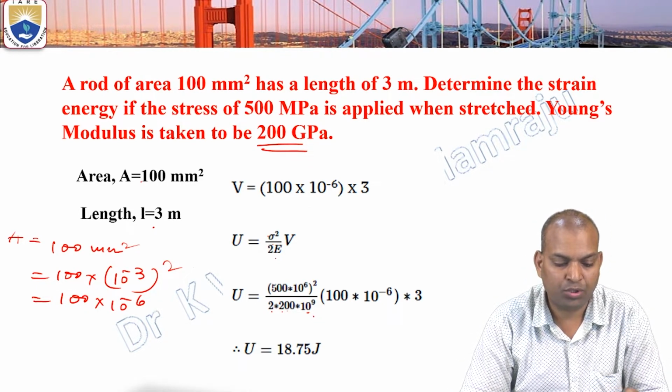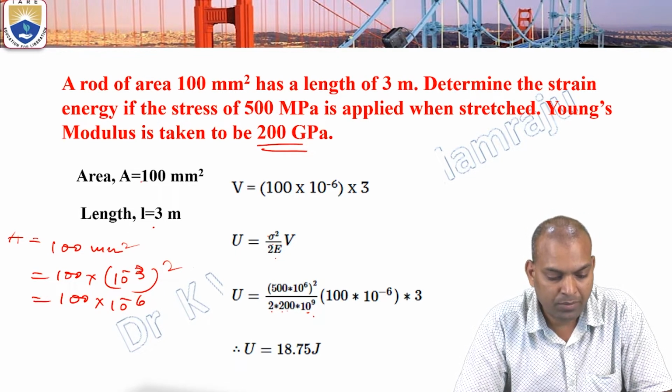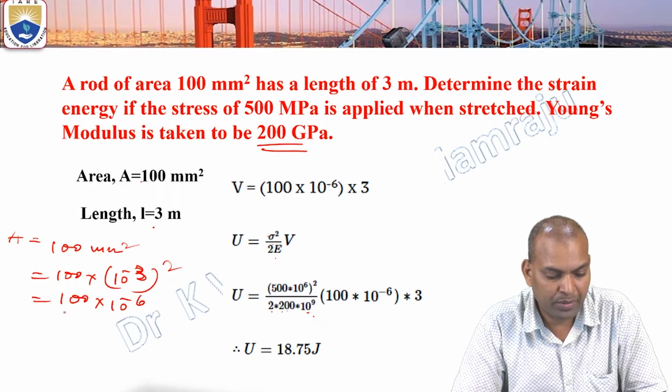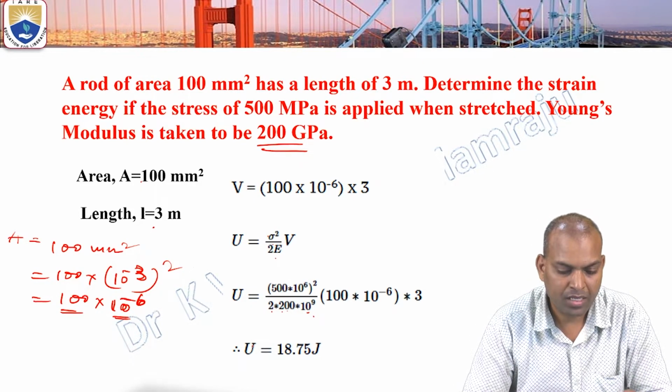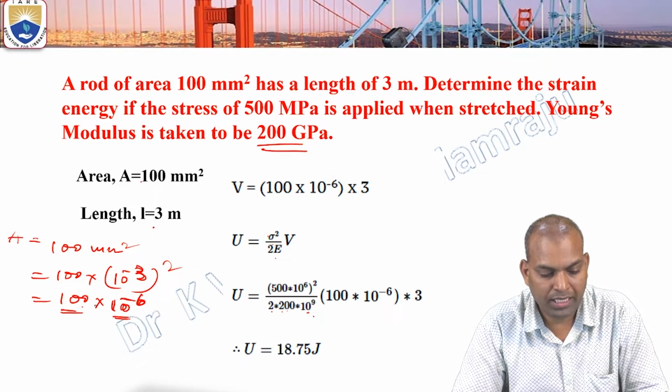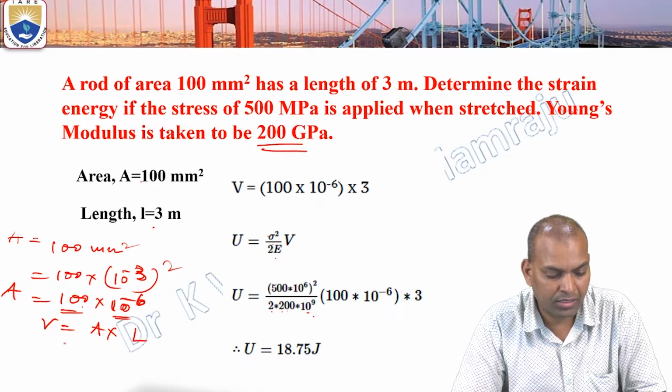So it is not 10 cube. 1 millimeter equals 10 power minus 3 meters. So it becomes 100 into 10 power minus 6. What is the volume? Volume equals A into L, that is 100 into 10 power minus 6 into L.